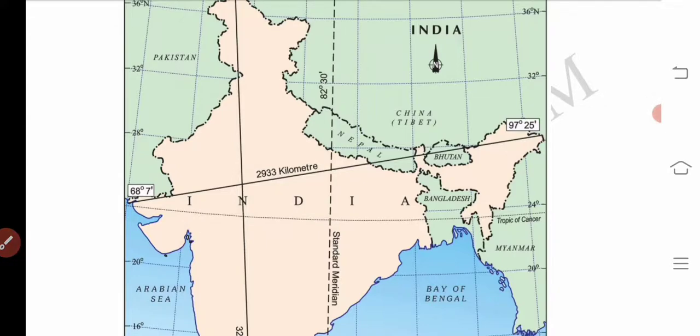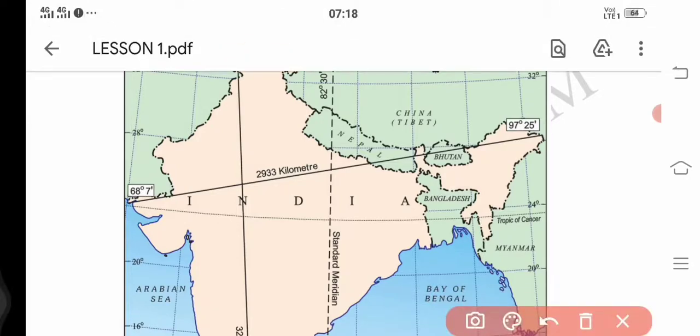You see on the left side you have 68 degrees 7 minutes and 97 degrees 25 minutes. So what is 68 degrees 7 minutes? Here also you may have some confusion, that 68 degrees 7 minutes, because it is the western part of India, no? So you may say that it may be the western hemisphere, that you can use western longitude, but it is also not correct.